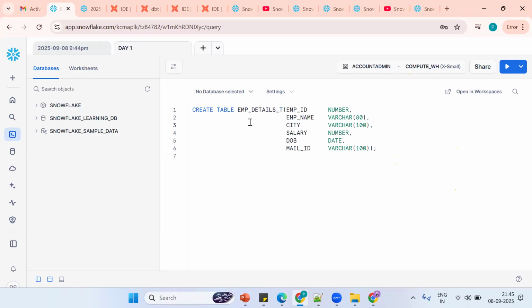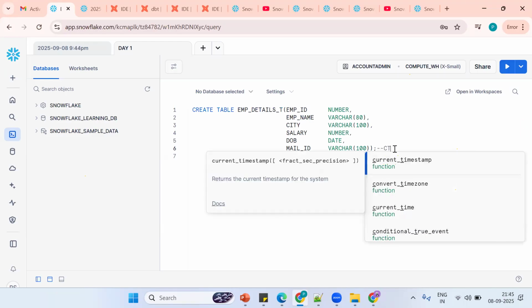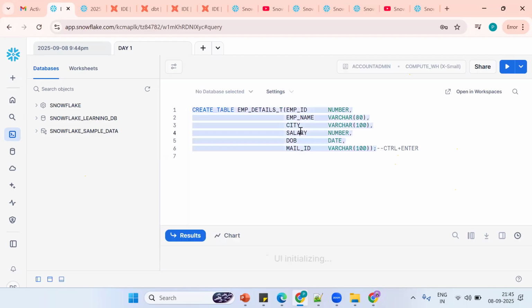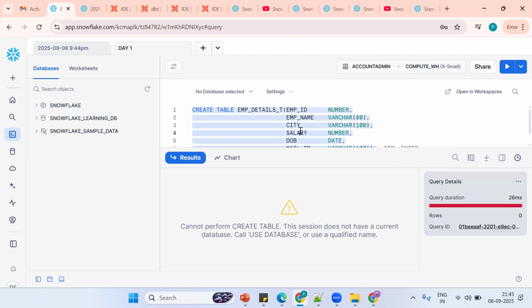So now see what happened. We can run it with the shortcut Control plus Enter. See what it is saying, tell me, they mention it clearly. It says the session doesn't have a database, so it cannot perform this statement. This is a session, day one, a separate session. This session doesn't have any database.